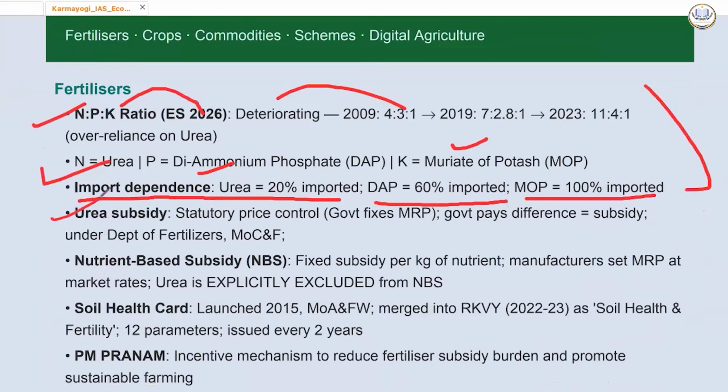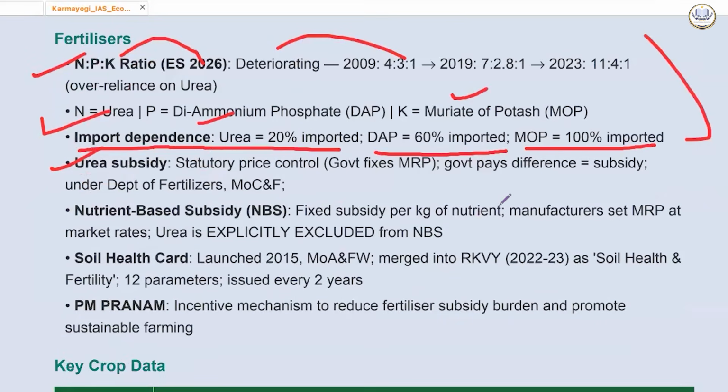Urea subsidy: statutory price control, the government fixes the MRP and the government pays the difference. Subsidy under the Department of Fertilizer. Nutrient-based subsidy: a fixed subsidy per kg of nutrient, and manufacturers set MRP at market rate. Urea is completely excluded from the nutrient-based subsidy.